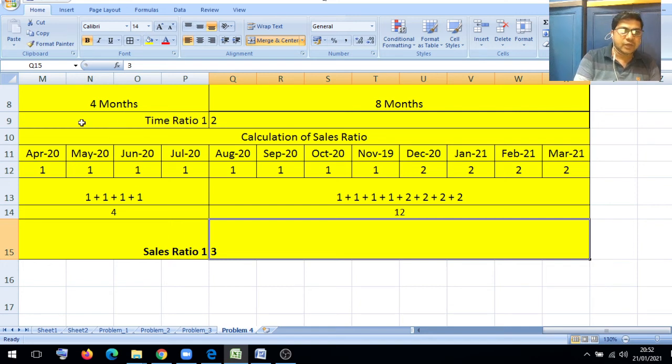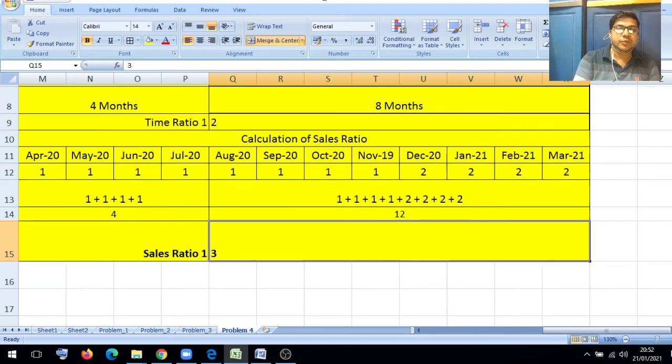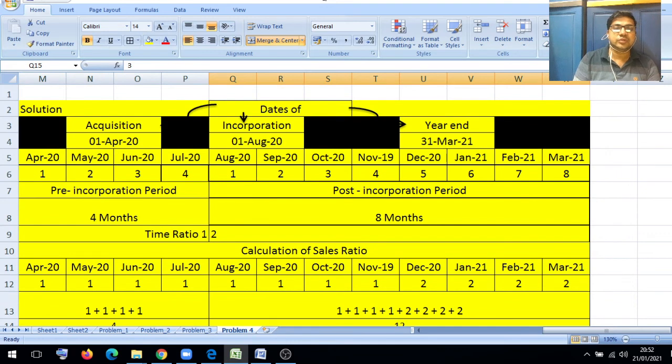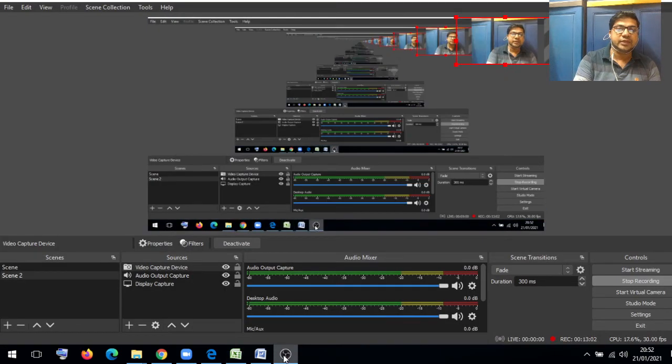Okay friends, most of the students are not aware of how to calculate the time ratio and sales ratio. Unless you calculate the time ratio and sales ratio, you cannot find out the other things. I hope you understood today's lecture.